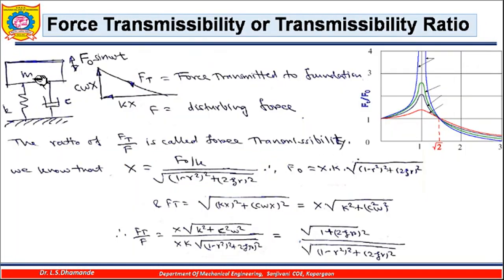So let us see how we can calculate this transmitted force. Suppose this is the mass of the machine, with the stiffness of the spring and the damper coefficient here. The force will be transmitted through this spring and this damper.